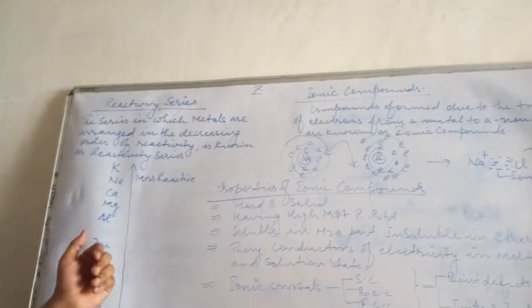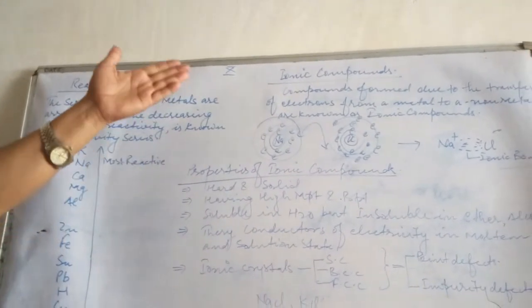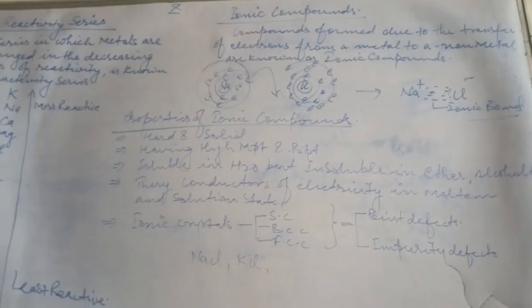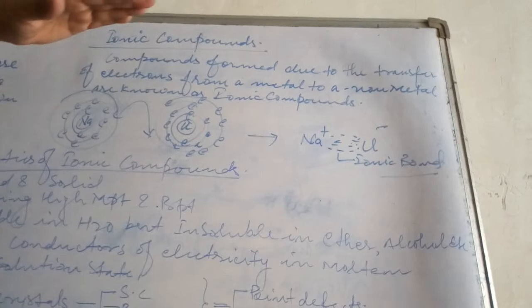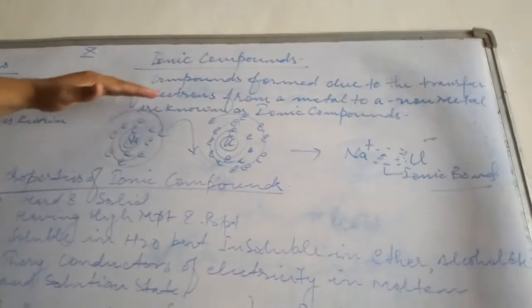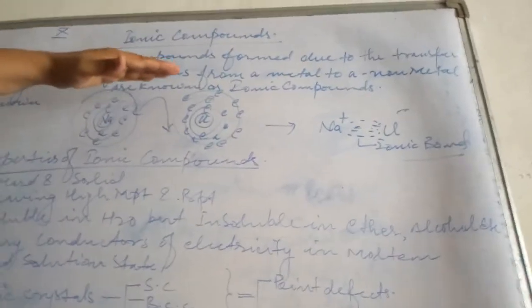Now let me discuss ionic compounds, how these ionic compounds are formed, what they actually are, and what their properties are. Ionic compounds are formed due to the transfer of electrons from a metal to a non-metal.